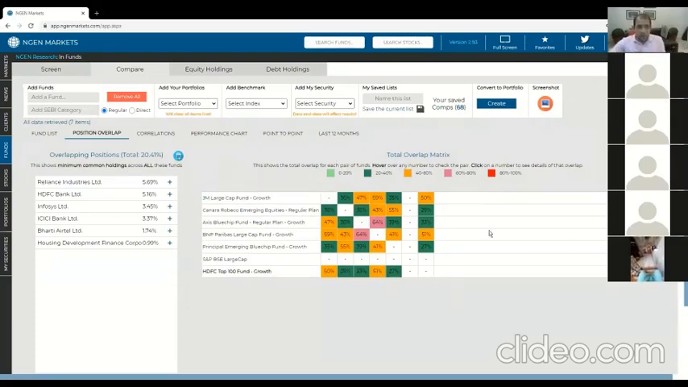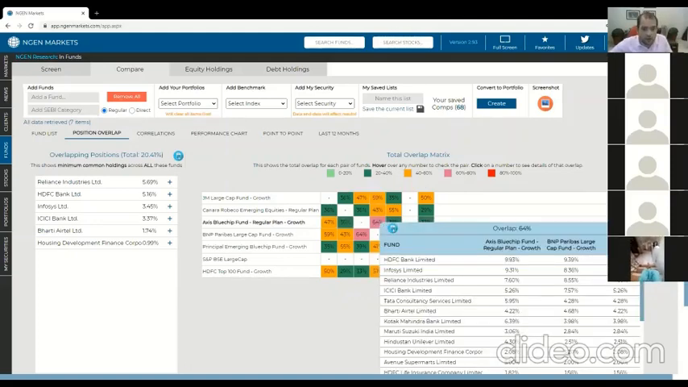Second thing is you get a total overlap matrix. This is extremely useful. What this is showing you is that if you were thinking about investing in these funds, what you want to look at is what kind of overlap they have across positions in these funds. For example, you can see there is a 64% here. That's quite high. Now, what does that tell you? Where I've got my mouse, 64%, it's telling you that the BNP Paribas Large Cap Fund and the Axis Blue Chip Fund have 64% of their portfolio in common.